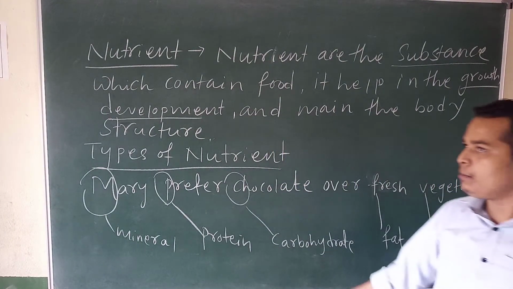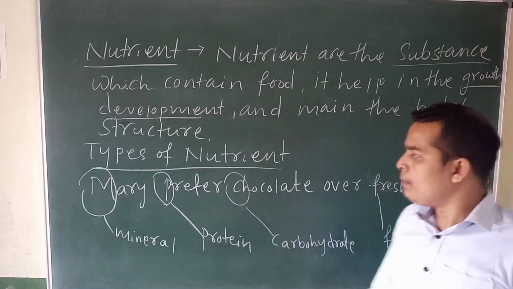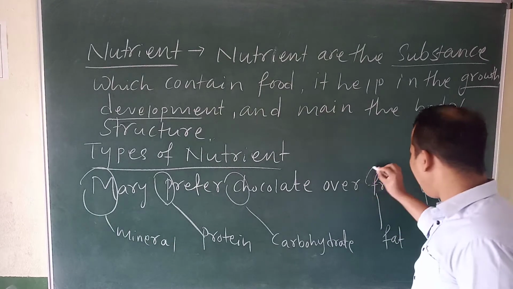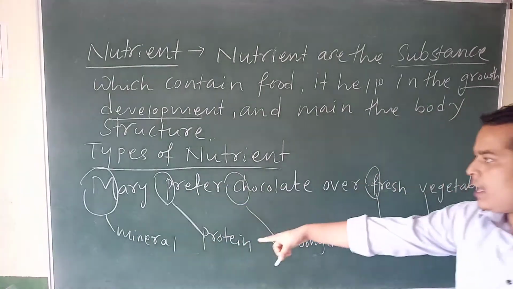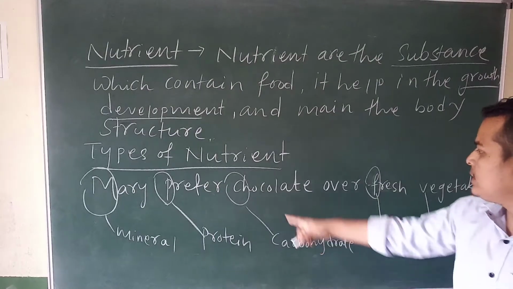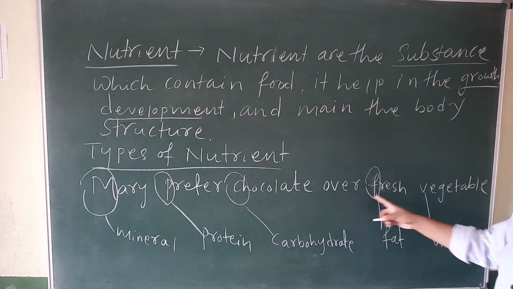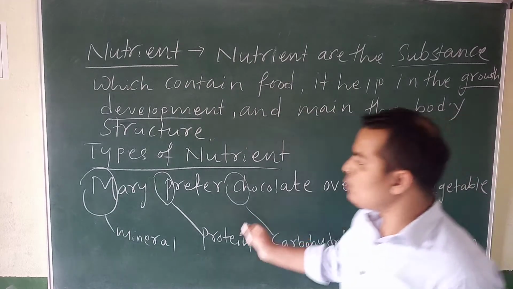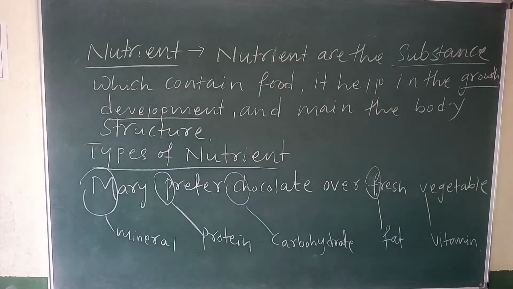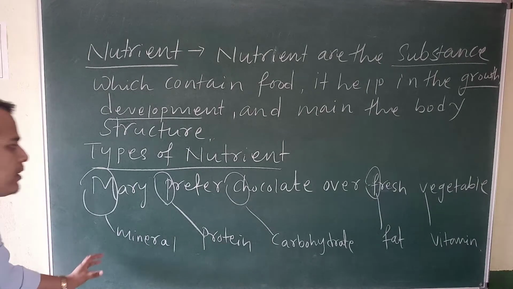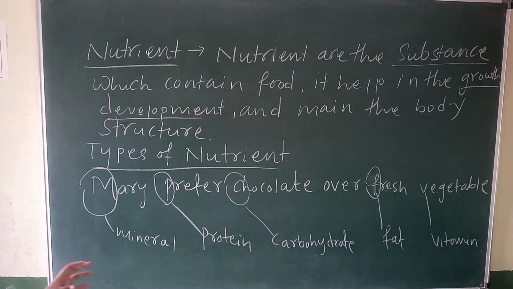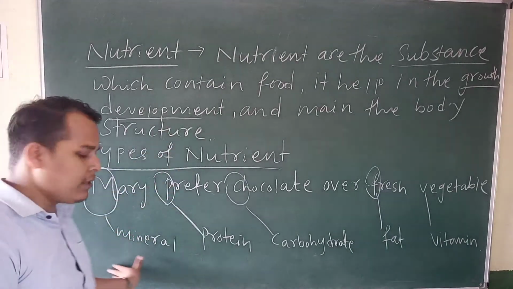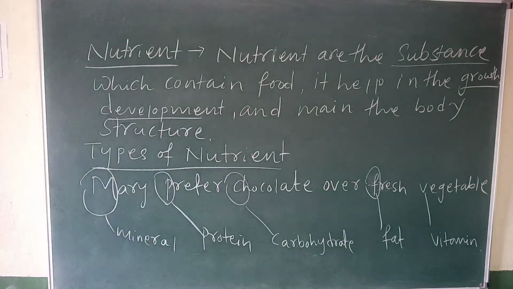So how to remember the types of nutrient? Mary prefer chocolate over fresh vegetable. So here M for what? Mineral. P for protein. C for carbohydrate. And F for fat. And V for vitamin. So in that way you have to remember. It is an easy way. You have to remember the 5 nutrients in our food.